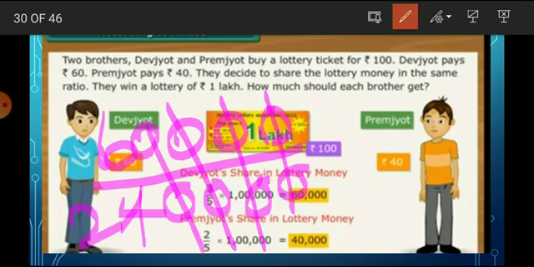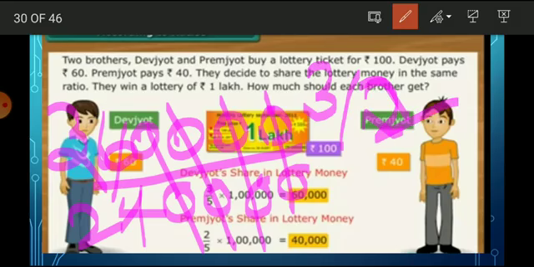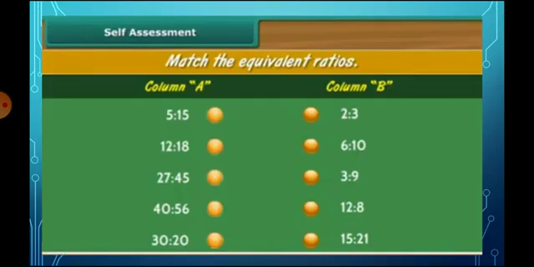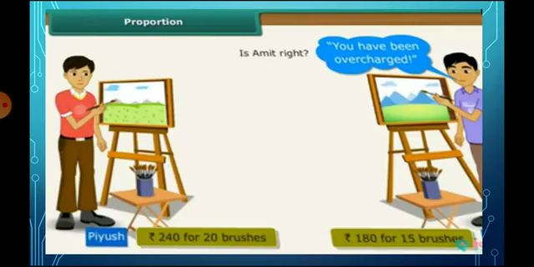So 2 2s are 4, then 3 2s are 6. So 3 divided by 2. Sorry, this is 2. So the answer is 3 is to 2. Then we have to move on to proportion.